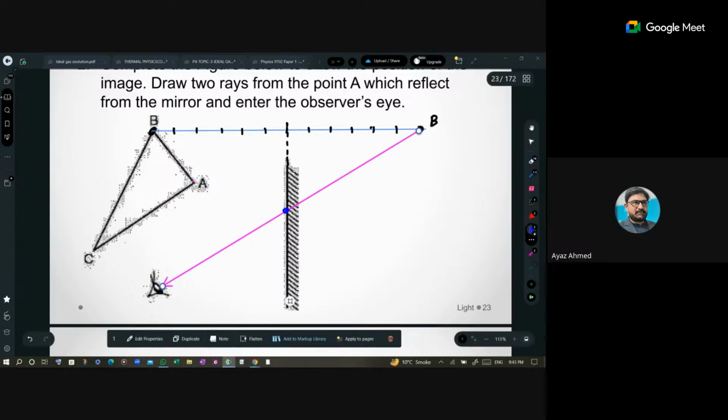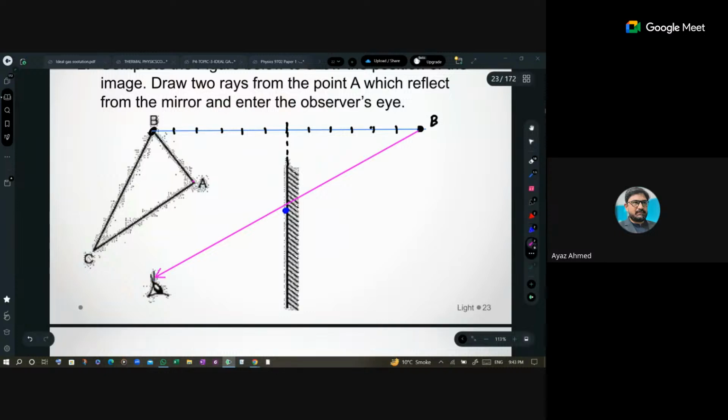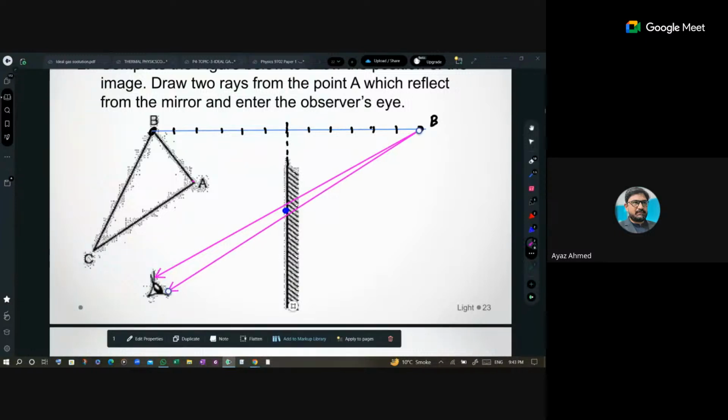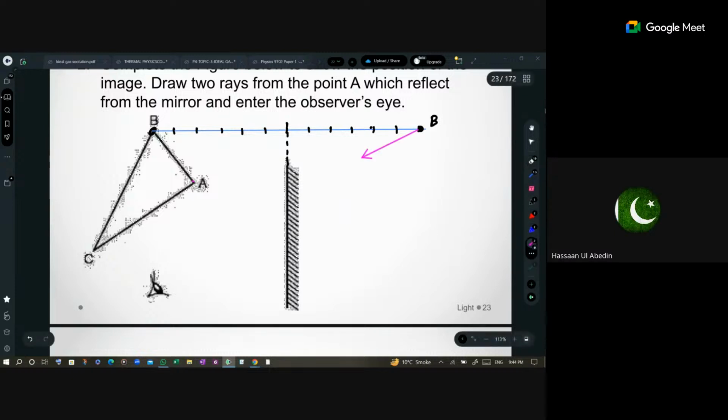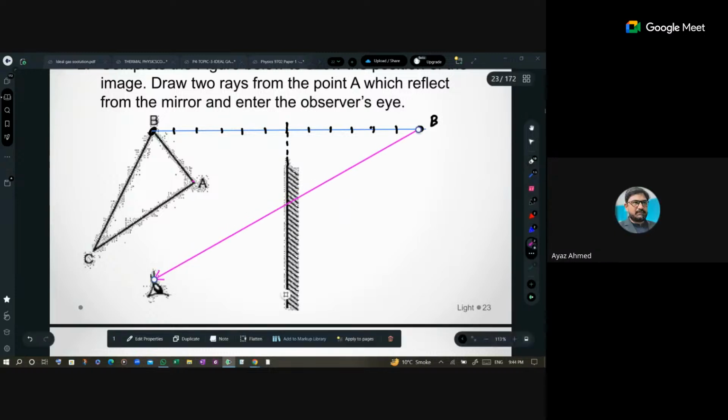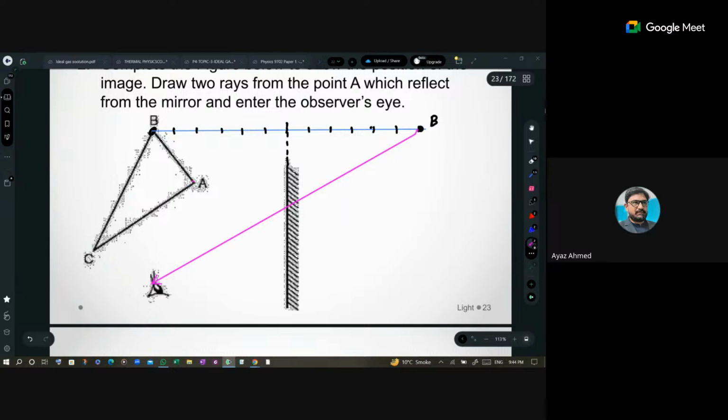Okay, now let's do one more thing. Because it was asked to you for 2 rays. So when it is asked for 2 rays, draw 2 rays, one on the lower edge of the eyes and one at the upper edge of the eyes. We did the single point there. Yes, there we did single. Let me tell you, there are 2 methods. One is for a single ray, and one is for 2 rays. So here I have drawn 2 rays to the observer's eyes.